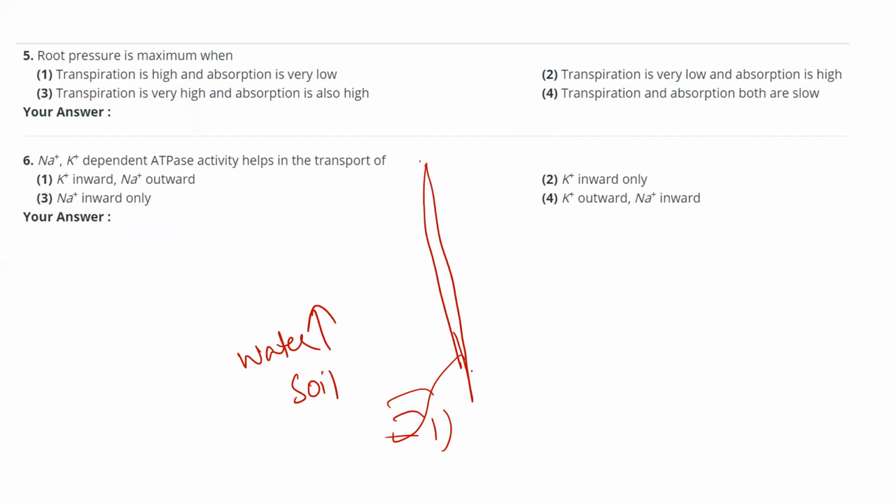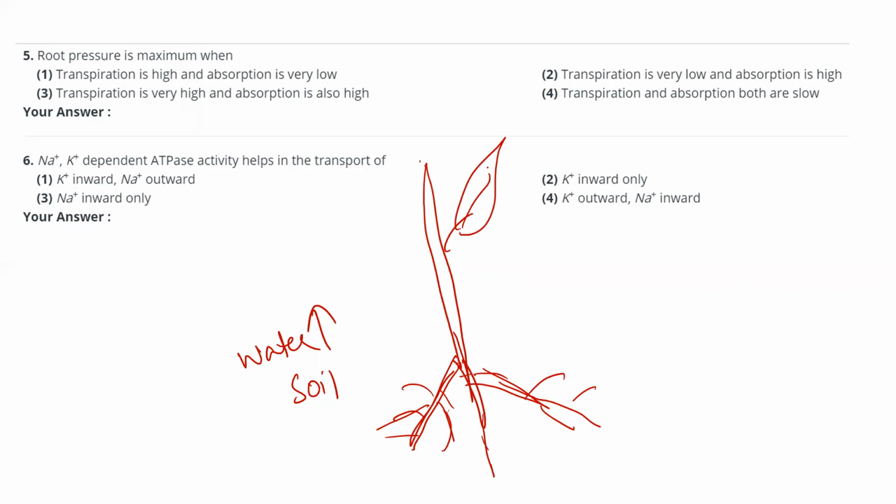Because suppose you consider these as lateral roots, and these are the root hairs. This is also a lateral root, and these are the root hairs. Here this is the leaf. If transpiration is less, and also if the water availability in the soil is more, at that time root pressure will be very high.